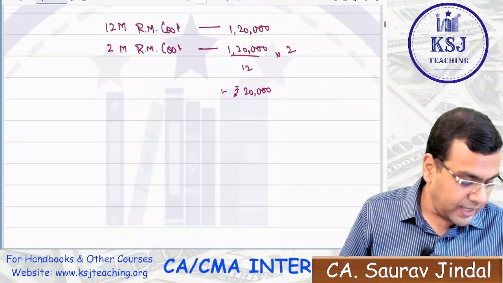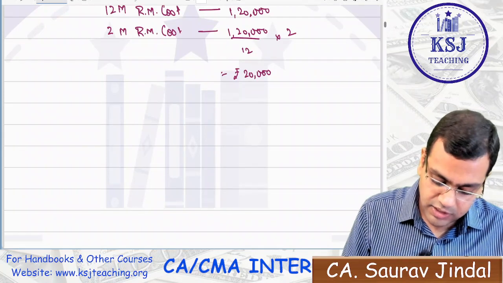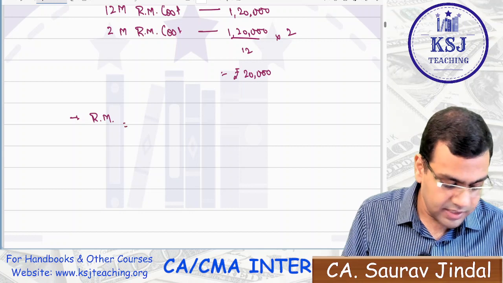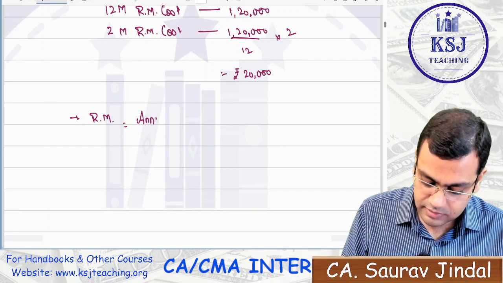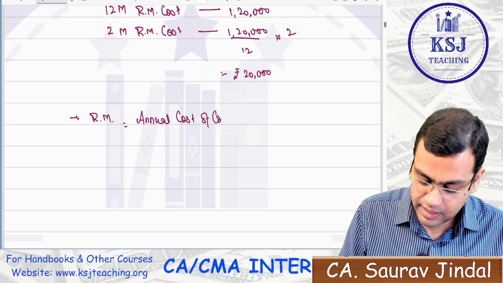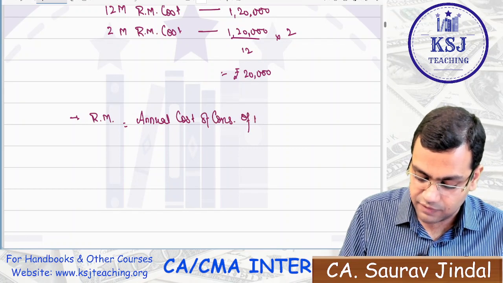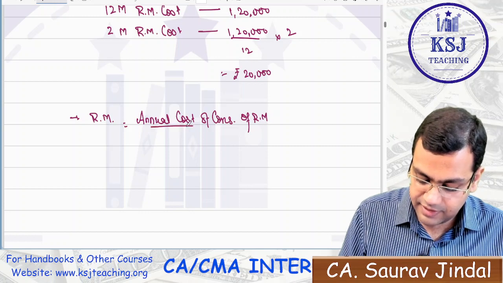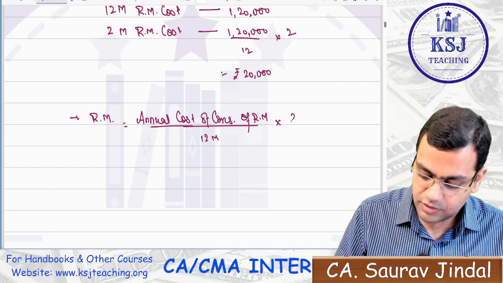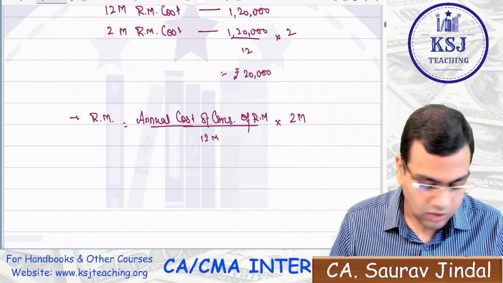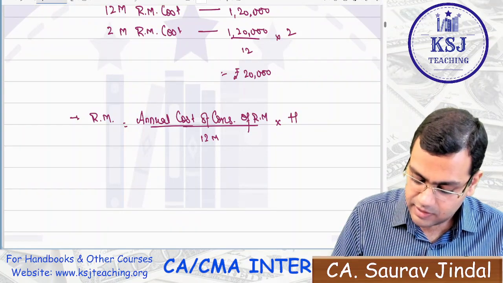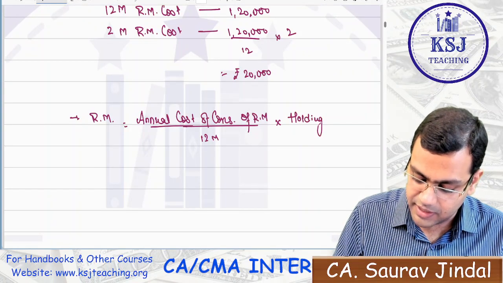That will be 20,000. So what is the calculation for raw material here? That is the annual cost of consumption of raw material, divided by 12 months, multiplied by 2 months, or rather the holding period. I'll not write it as 2 months, since 2 months can be flexible; it is the holding period of raw material.